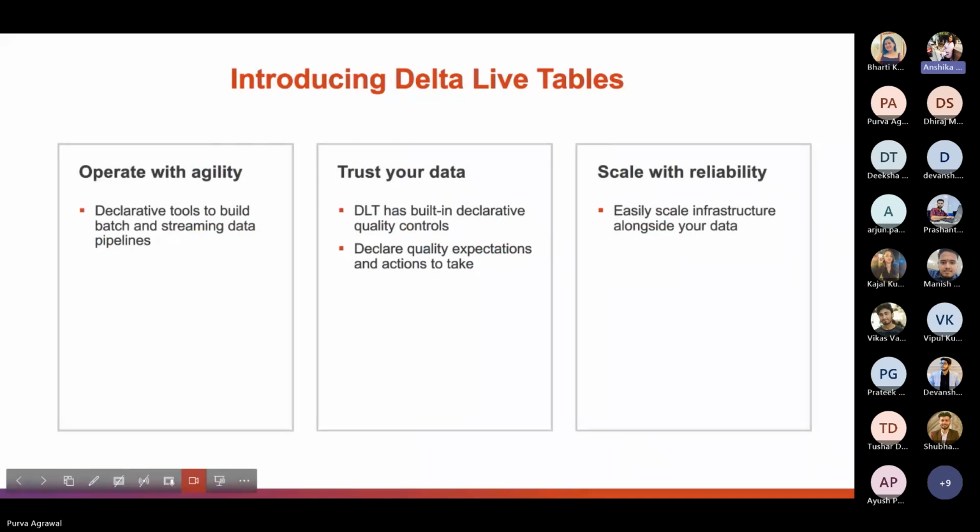Introducing Delta Live Tables. Delta Live Tables are designed to allow users to easily declare batch and streaming pipelines using Python or SQL. Because Python and SQL can be combined with any pipeline, it's easier than ever.